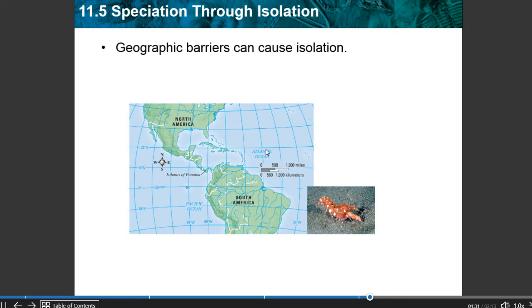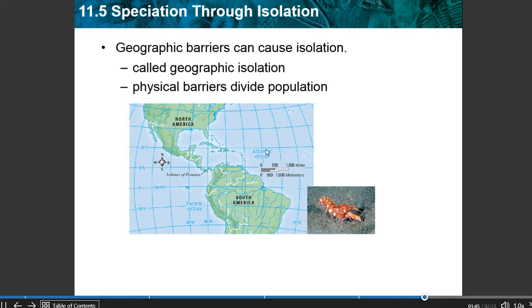Another is a geographic barrier, which is known as geographic isolation. So it could be a body of water, it could be a mountain range, anything like that could be a geographic isolation.